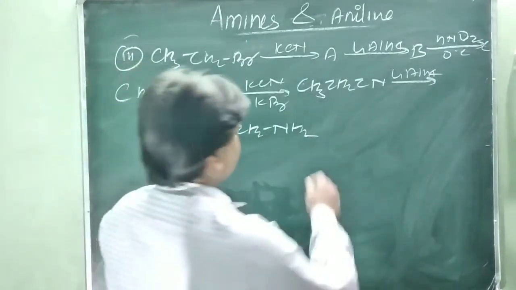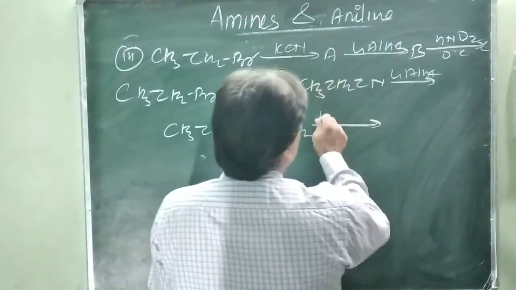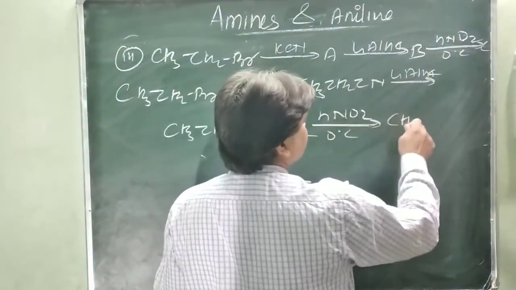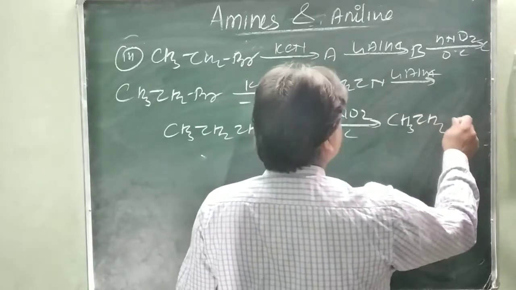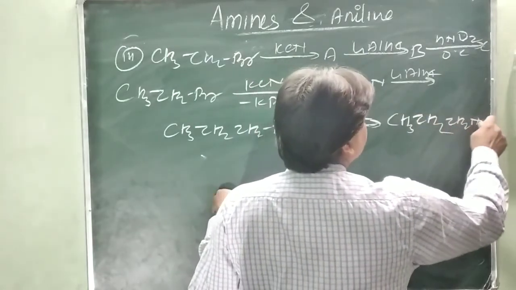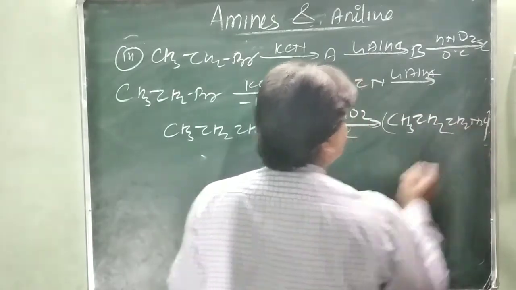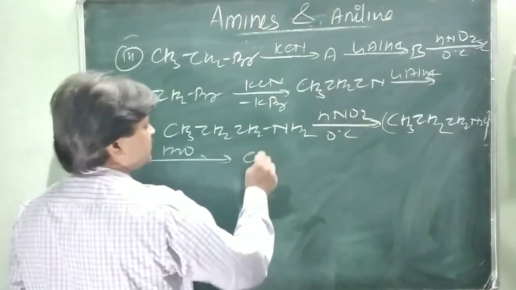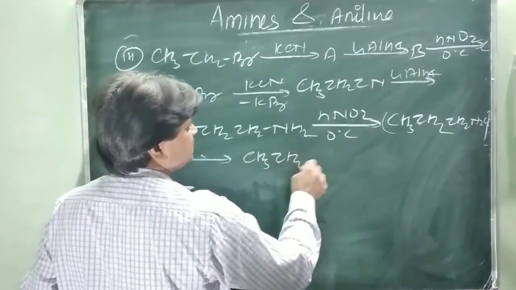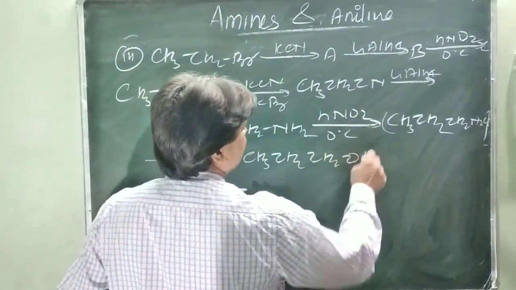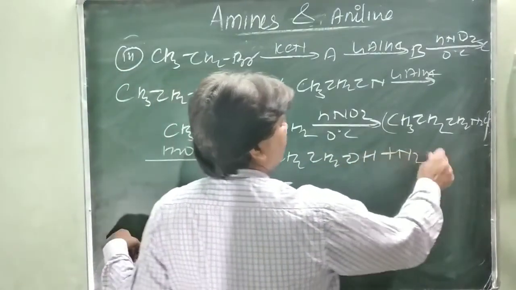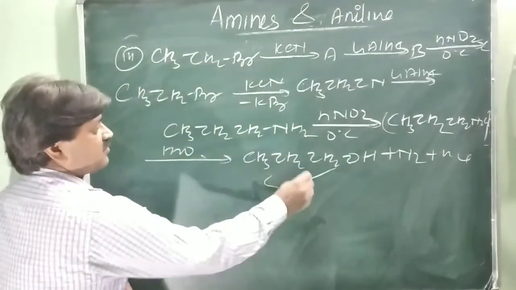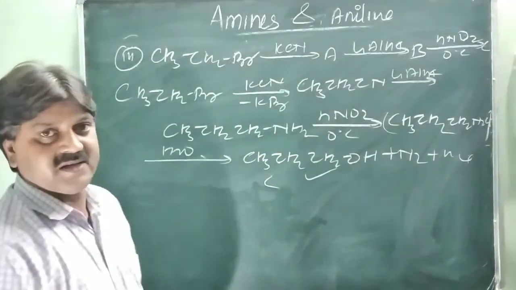So what will be the product? HNO2 at 0 degree Celsius first converts it into CH3CH2CH2N2Cl. It is unstable, and in the presence of moisture, H2O, it simply forms the stable product CH3CH2CH2OH plus N2 plus HCl. So this is the alcohol product. C is the alcohol. Get clear?